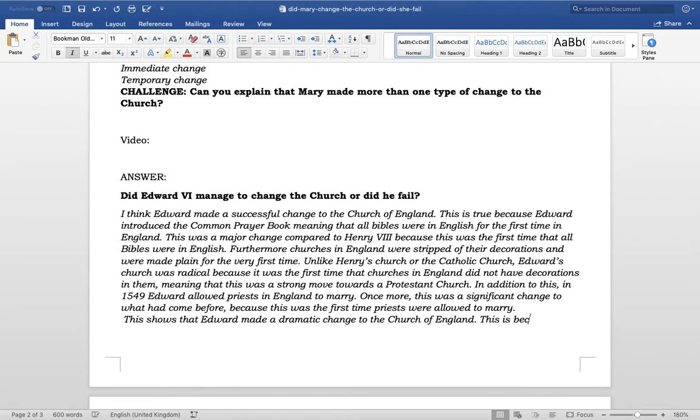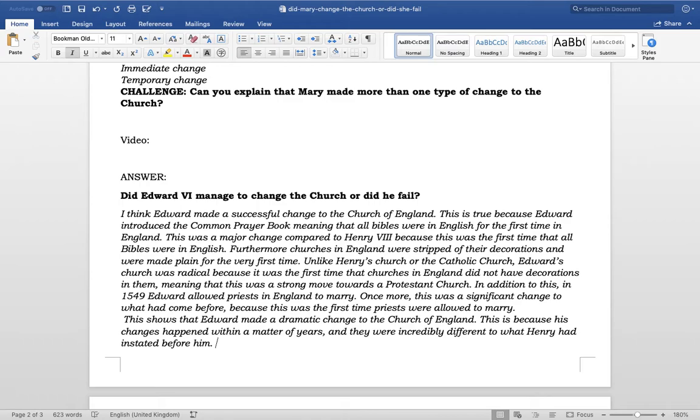This is because his changes happened within a matter of years. Because remember, he was only on the throne for 6 years, and they were incredibly different to what Henry had instated before him.